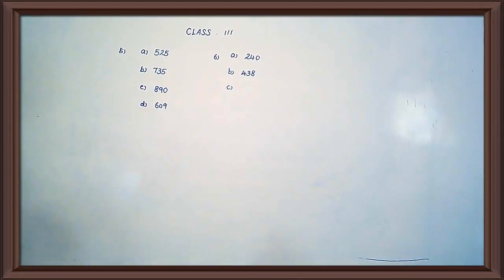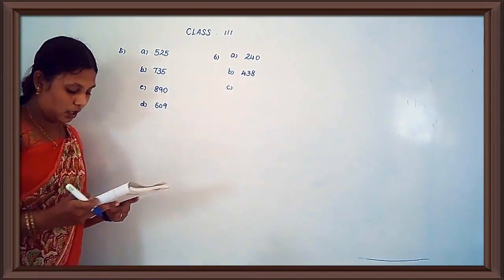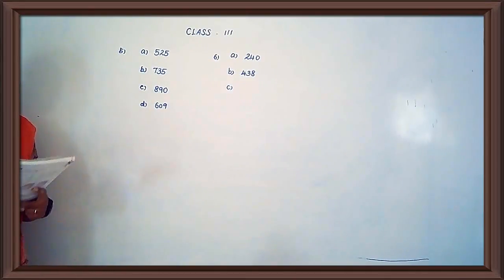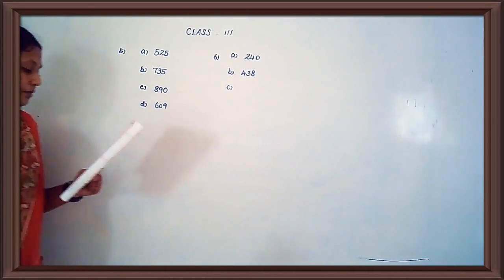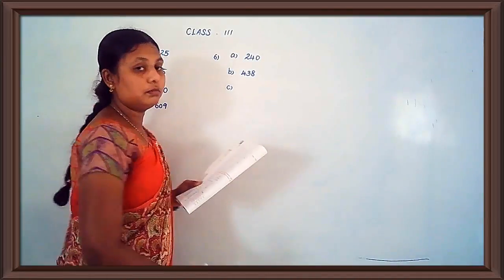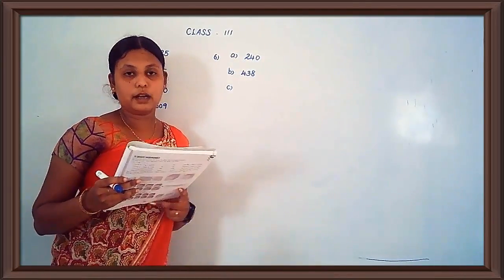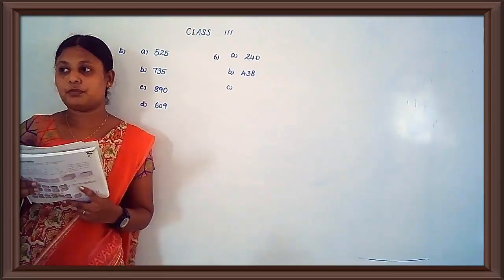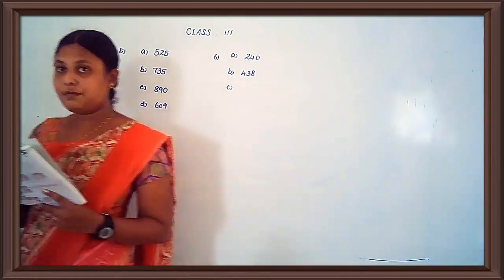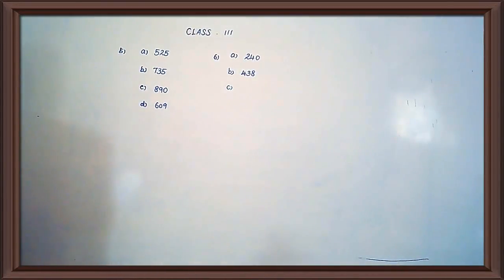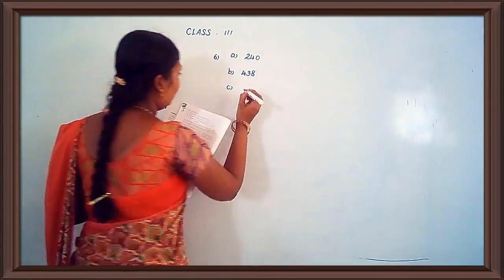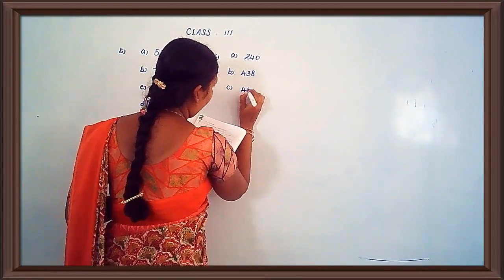Then see the next one, C. 445, 450. Then what will come? 455.